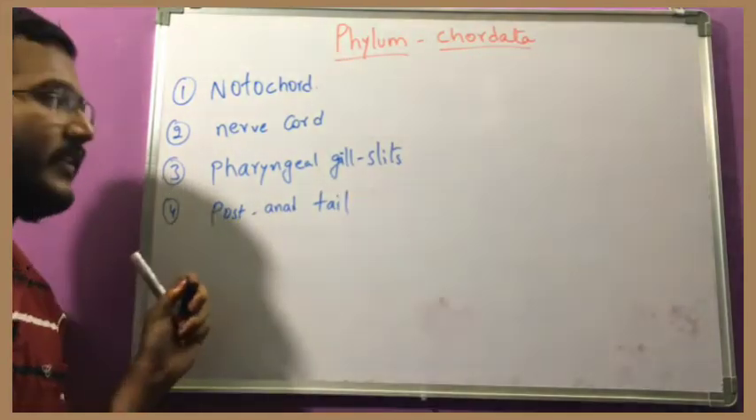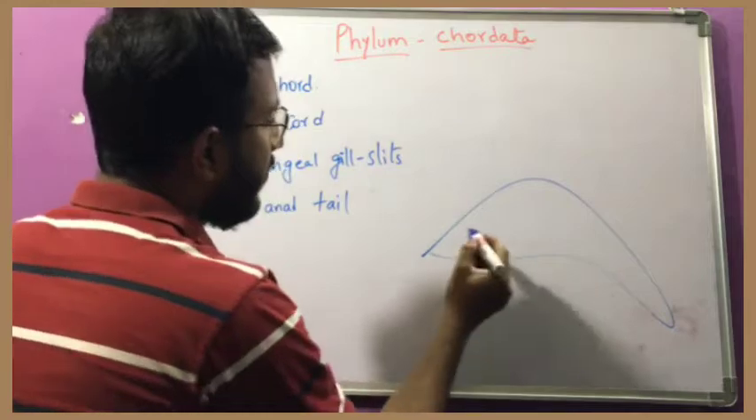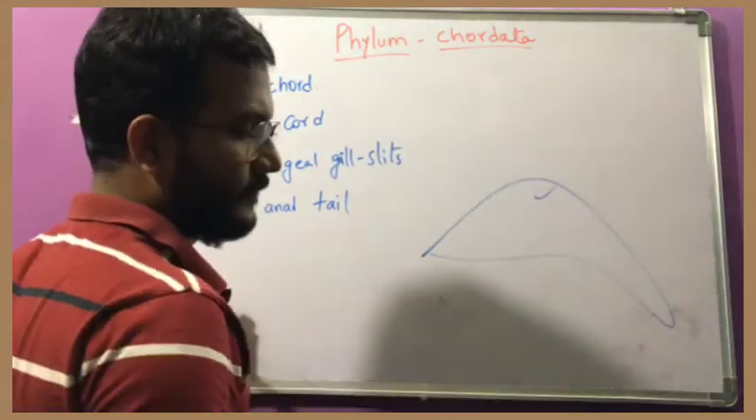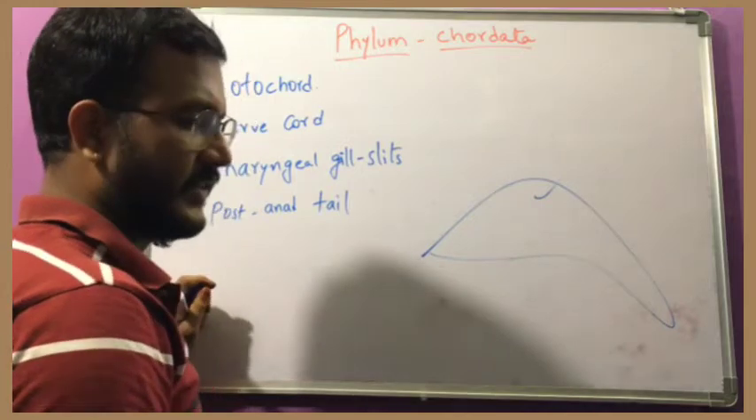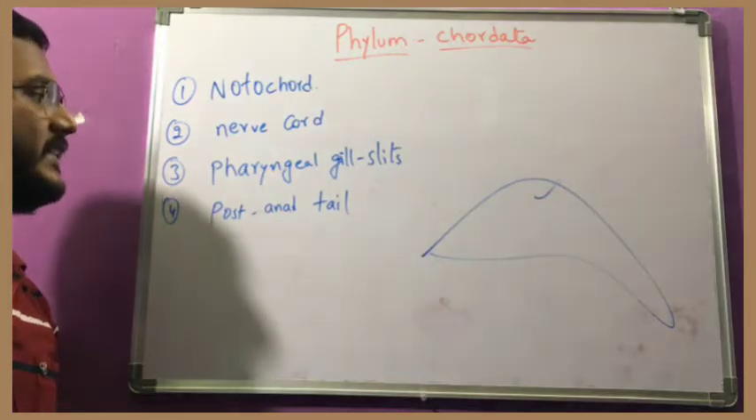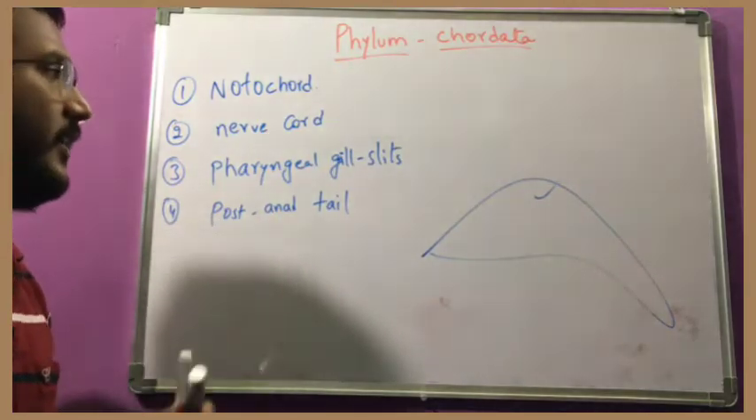So mainly they will take an organism, and if the organism has all these characters, then it is a chordate. Like that they will decide. Now we will see what a notochord is, what a nerve cord is, what the gill slits are, and what a post-anal tail is.